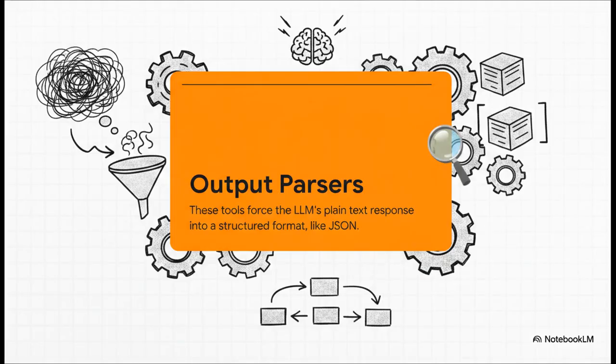And last but not least, we have Output Parsers. You know how an AI just gives you back a chunk of text? Well, for another computer program, that's kind of messy and hard to work with. An Output Parser is like a strict editor that forces the AI's response into a perfectly structured format, like JSON, so that it can be reliably used by other parts of an application.